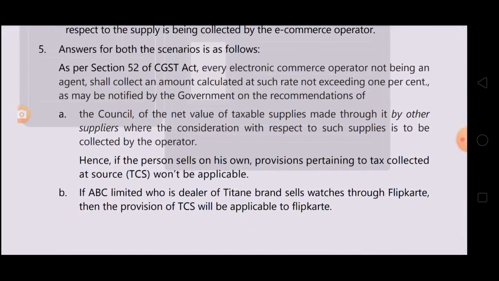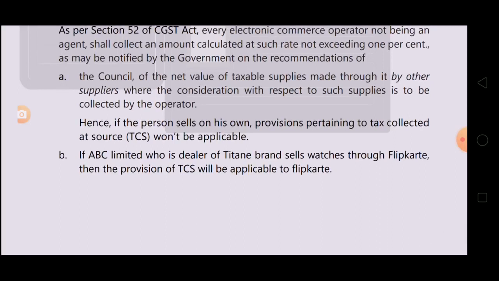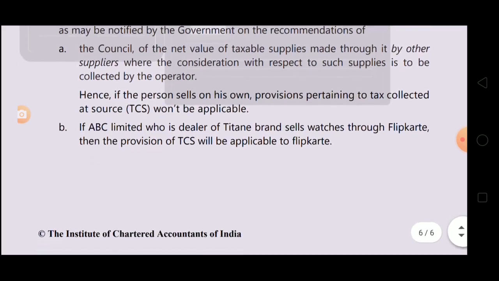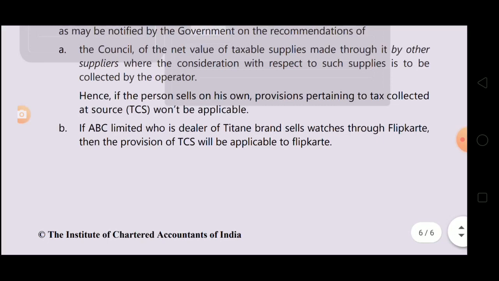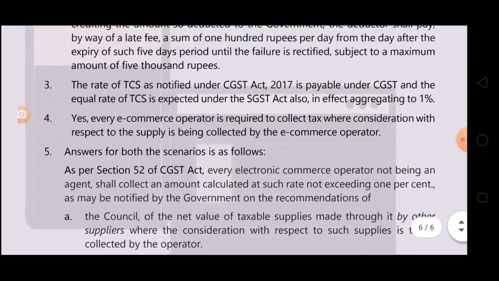As per section 52 of CGST Act, every e-commerce operator not being an agent shall collect an amount calculated at such rate not exceeding 1% as may be notified by the government on the recommendation of the council of the net value of taxable supplies made through it by other suppliers, where the consideration with respect to such supplies is to be collected by the operator. Okay. Hence, if the person sells on his own, provisions pertaining to tax collected at source, that is TCS, won't be applicable. If the person is selling on his own, then TCS provision won't be applicable.